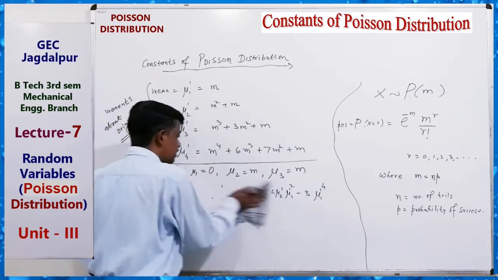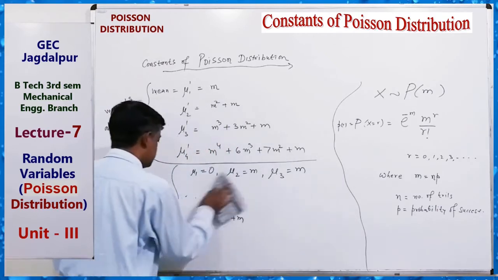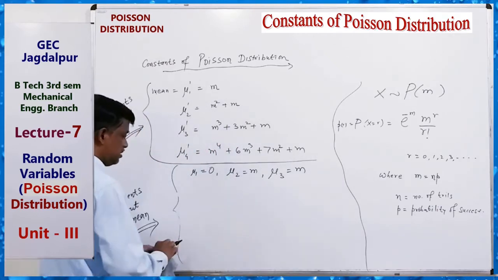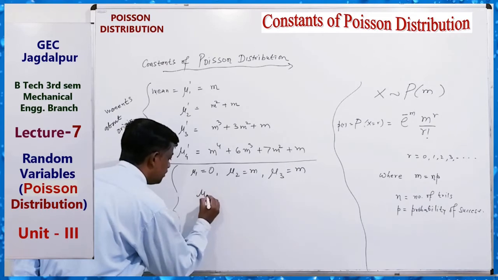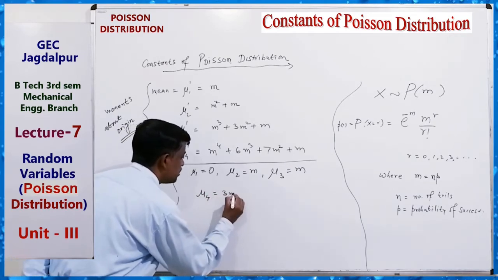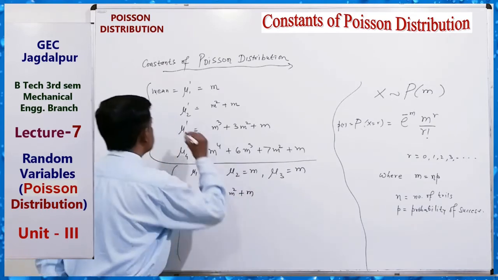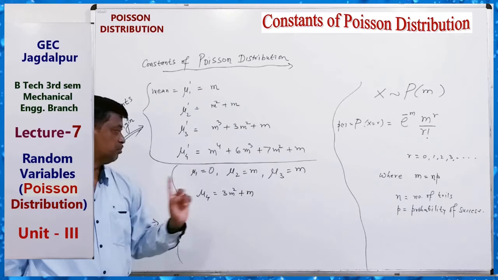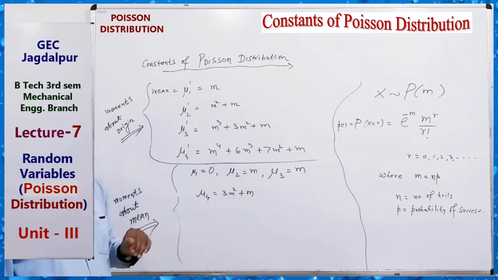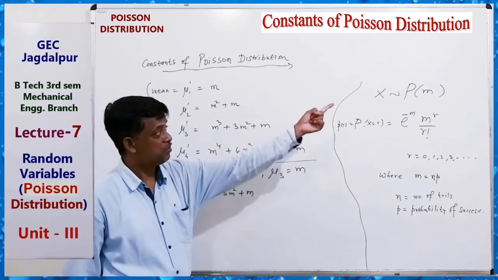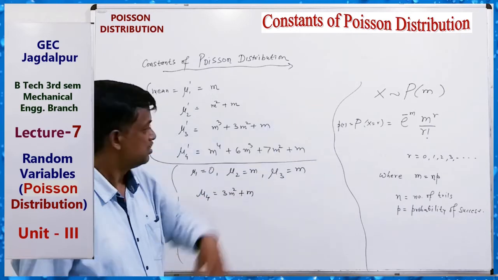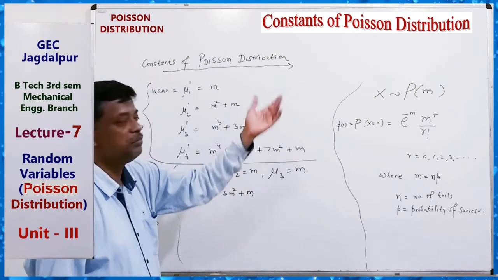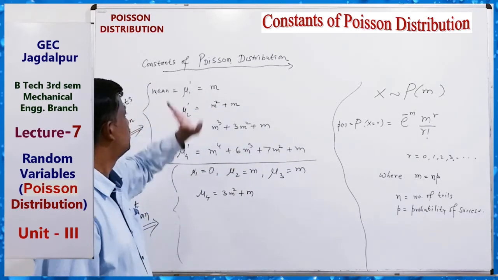So these are the moments about origin, and the first 4 moments about mean: mu1, mu2, mu3, mu4, where mu4 equals 3m square plus m. Here m is the parameter of the Poisson distribution. So for finding the mean, mu1 dash is the mean.